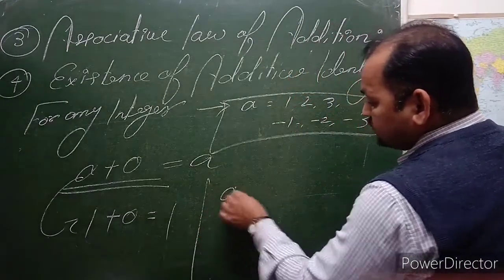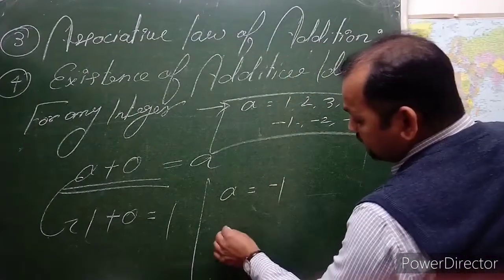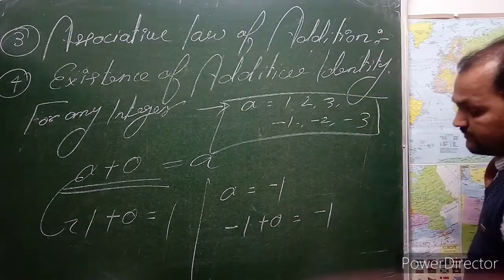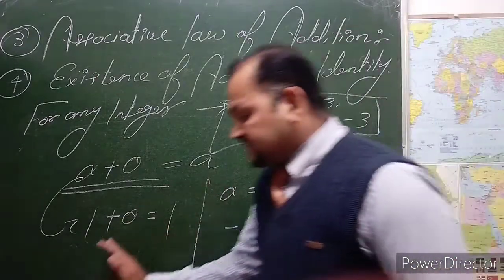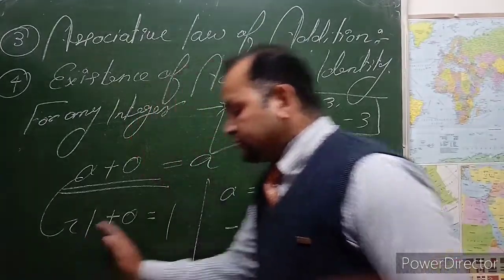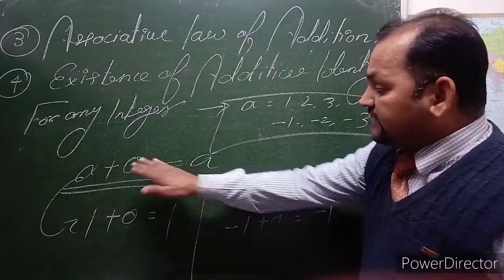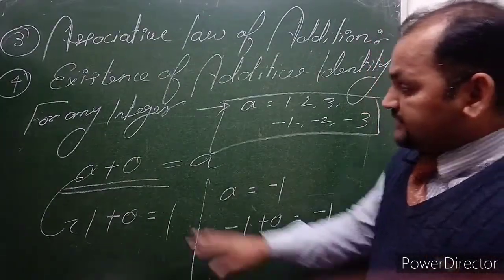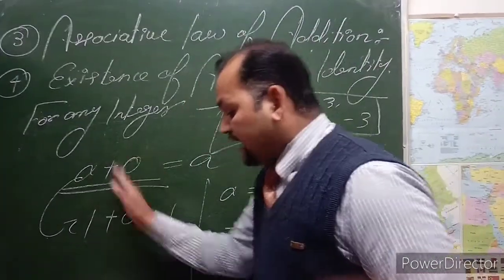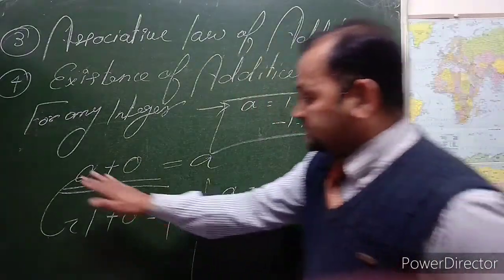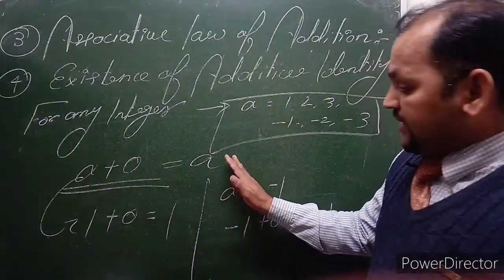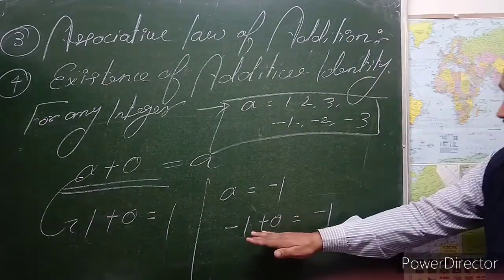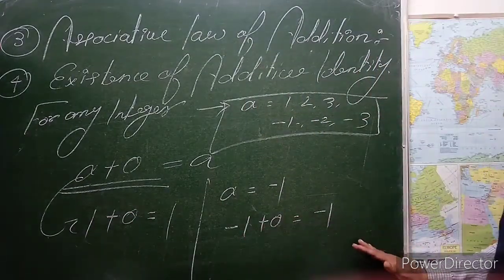Suppose A is equal to minus 1: minus 1 plus 0 is equal to minus 1.